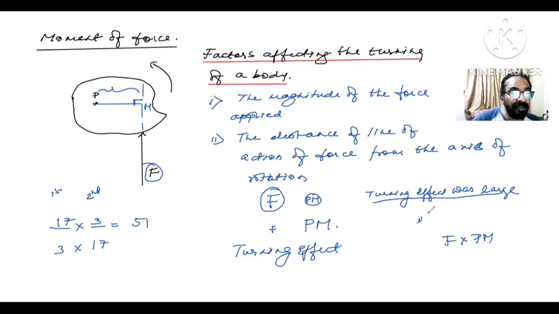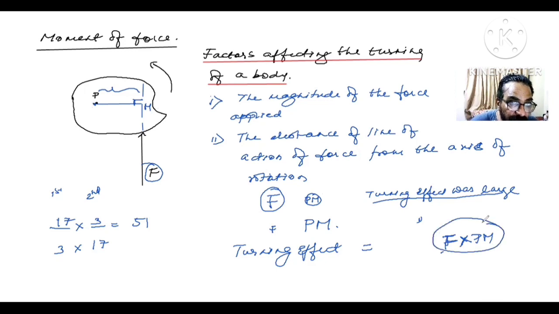So here, the turning effect can be defined as the product of force and the perpendicular distance of the line of action of force from the axis of rotation.